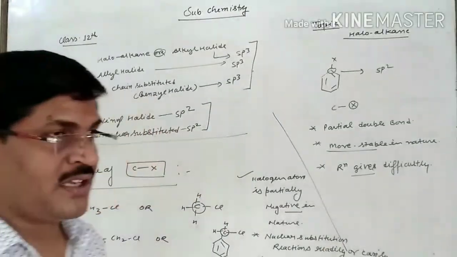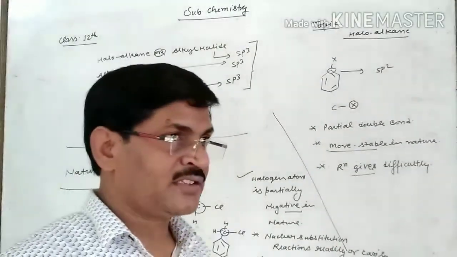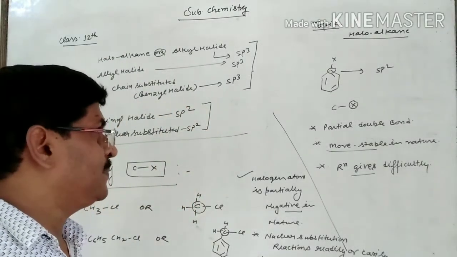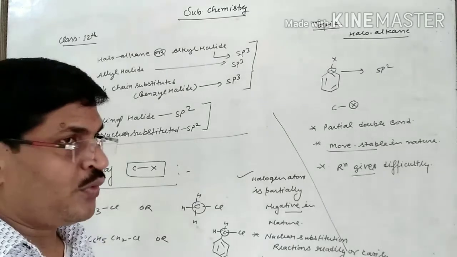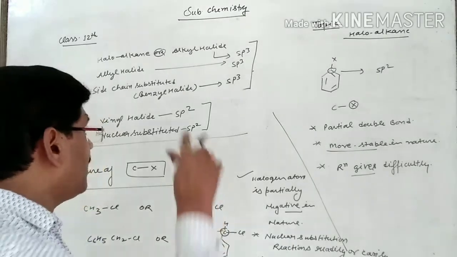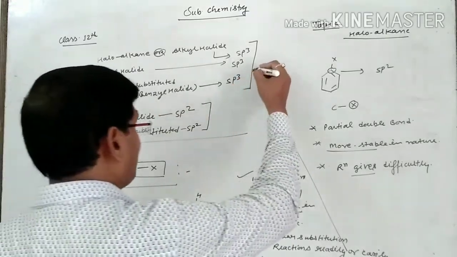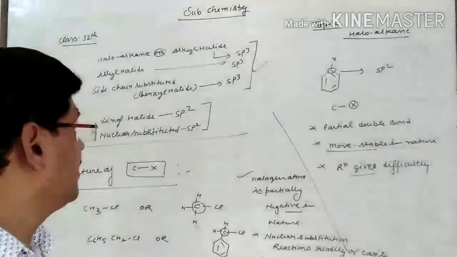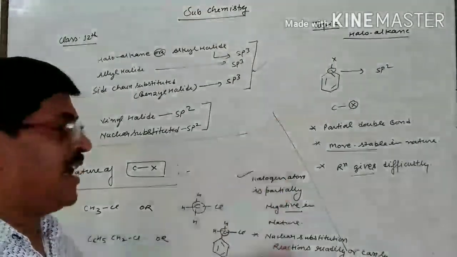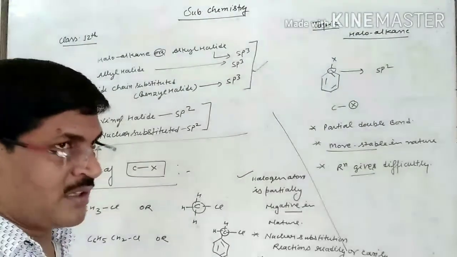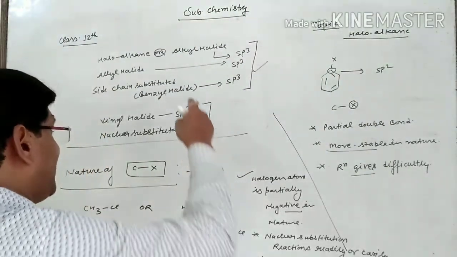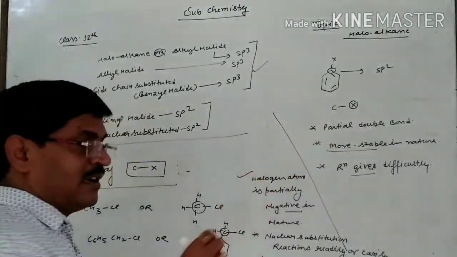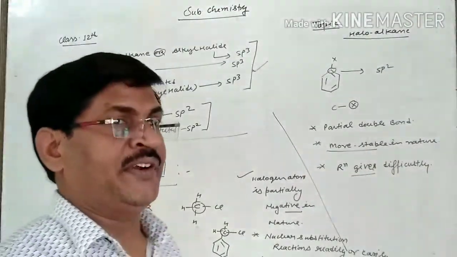So this is the difference in the nature of the C-X bond in those having sp3 hybridization and in those having sp2 type of hybridization. So finally I can mention those having sp3 type of hybridization are not as strong as those having sp2 type of hybridization, and second, they give reactions easily, and those containing sp2 give reactions very difficultly.